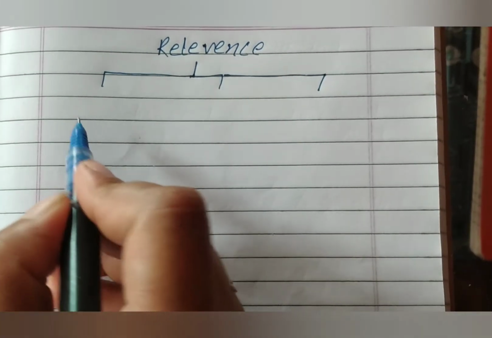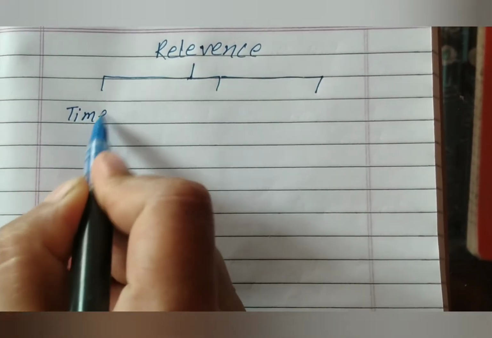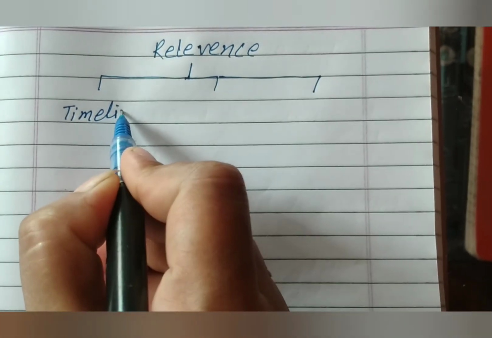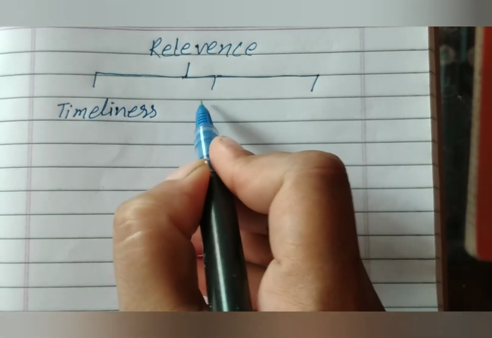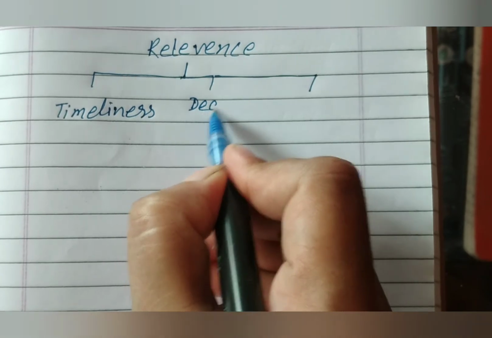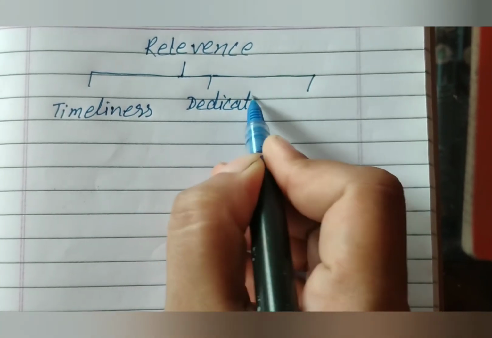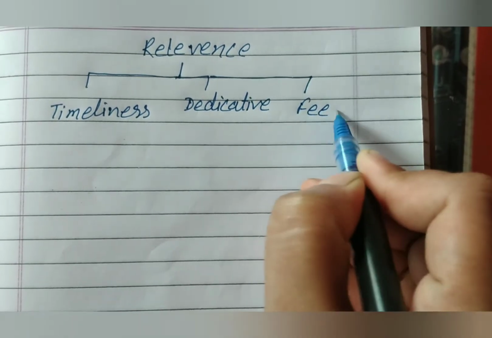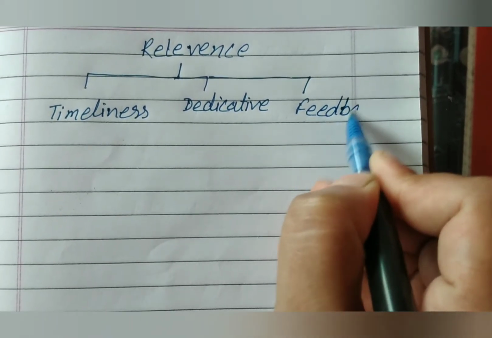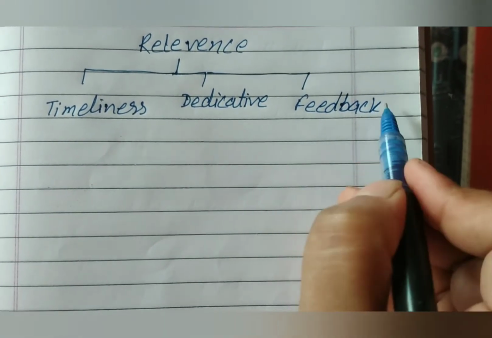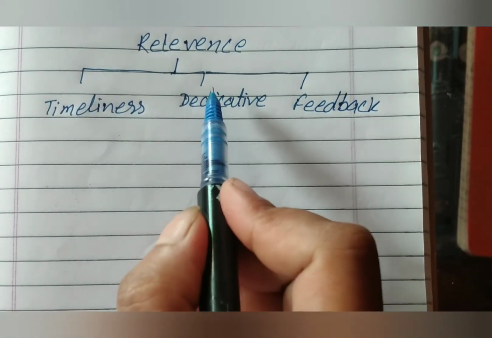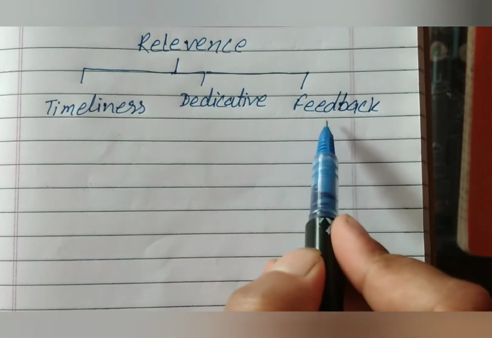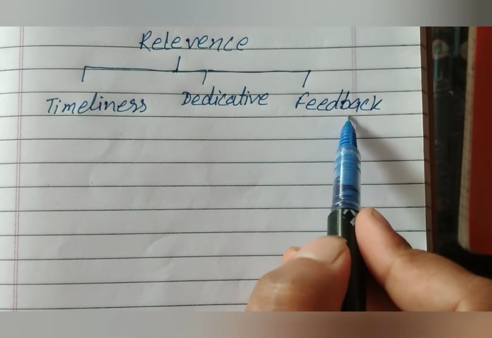It will be timeliness, provided in time. It will be selective, means only important information is recorded, and last one is related to feedback. So accounting information must be relevant, confirming or correcting their past evaluation.